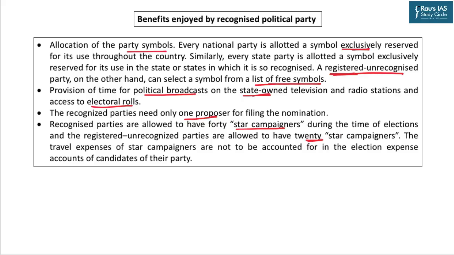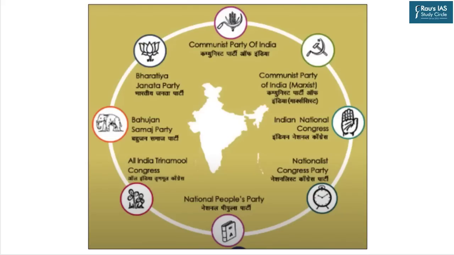In the case of recognized parties, the expenses of star campaigners are not to be accounted for in the election expense of a particular candidate for whom the star campaigners are campaigning. This is a huge benefit because the expenses of rallies of star campaigners are very high. Before AAP fulfilled the criteria to become a national party, there were 8 recognized national parties: Communist Party of India, Communist Party of India Marxist, Indian National Congress, Nationalist Congress Party, NCP, National People's Party. This is the first recognized national party from the Northeast. All India Trinamool Congress, Bahujan Samaj Party and Bharatiya Janata Party.